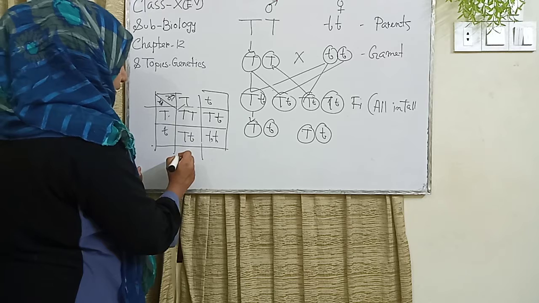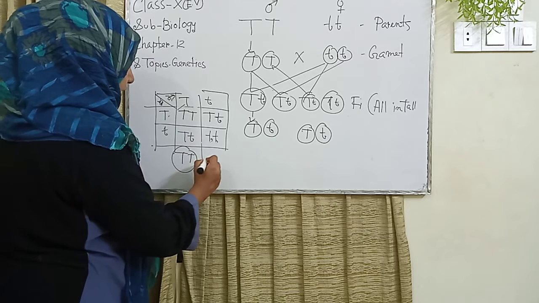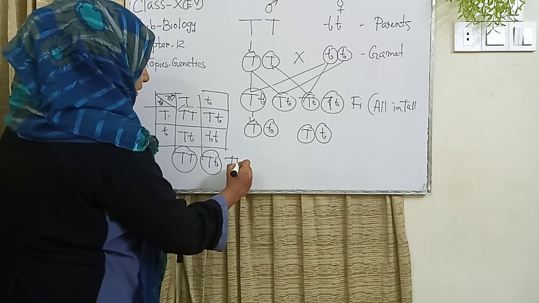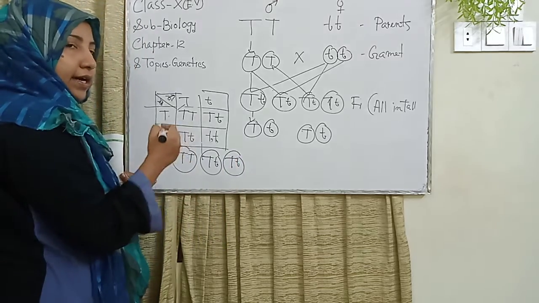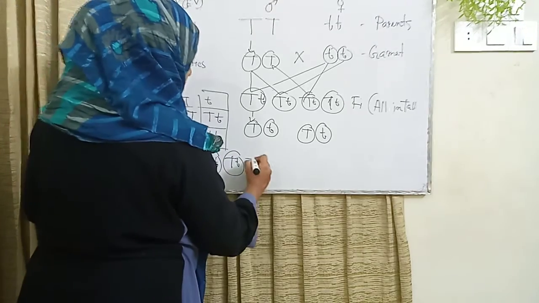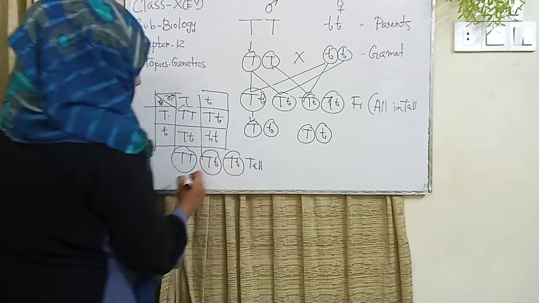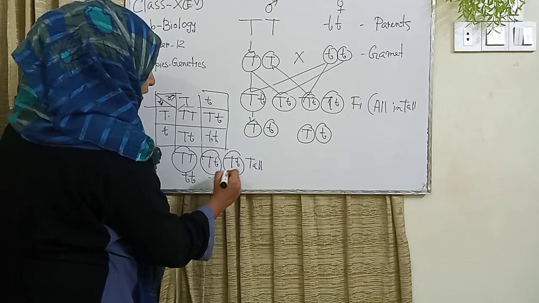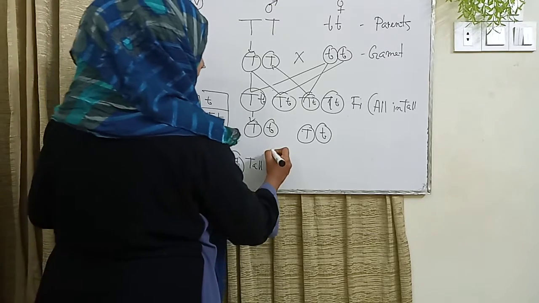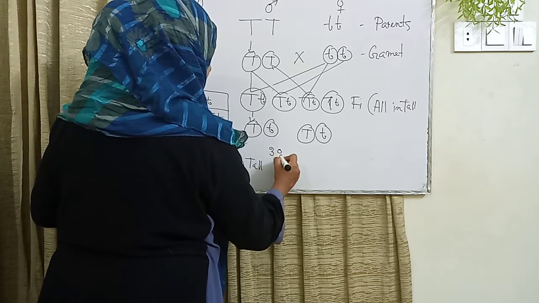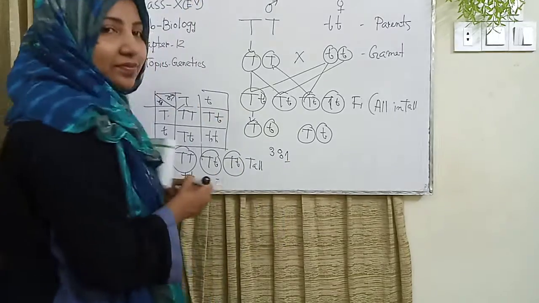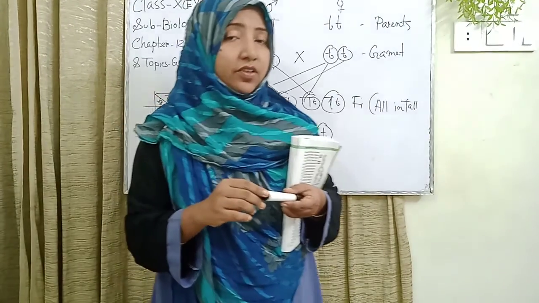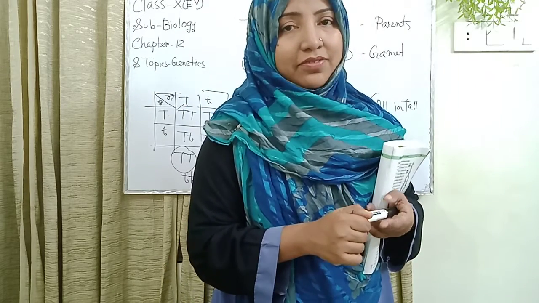1, 2, 3. They are TT, and another structure is Tt, and capital T and small t. All of them are tall. And the last structure is small t and small t. They are short. And then finally I explained this structure is 3:1. Yes, this is the very famous hypothesis, or Mendel's law. That's enough. Thank you.